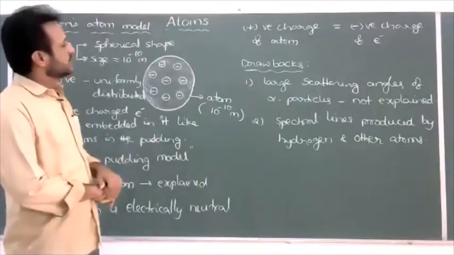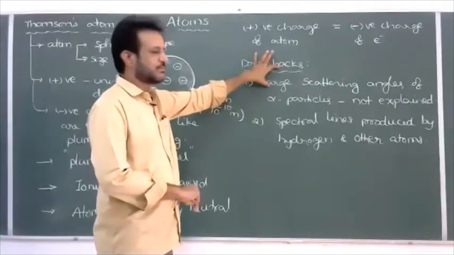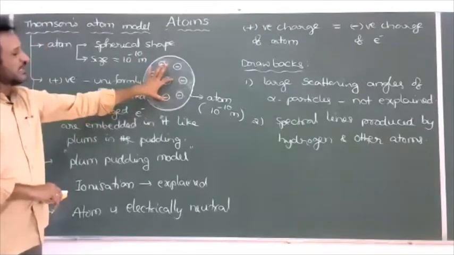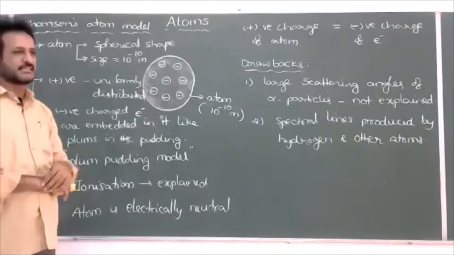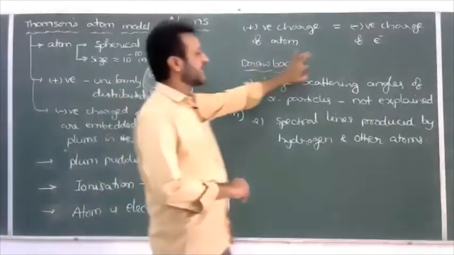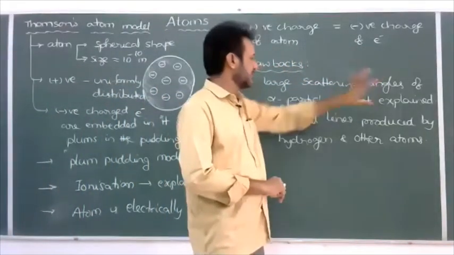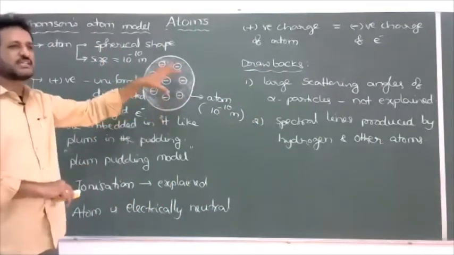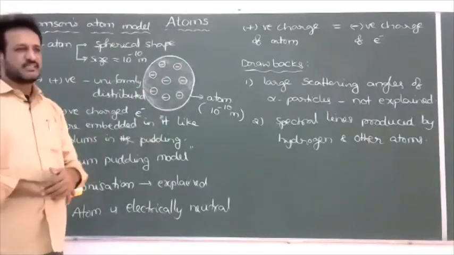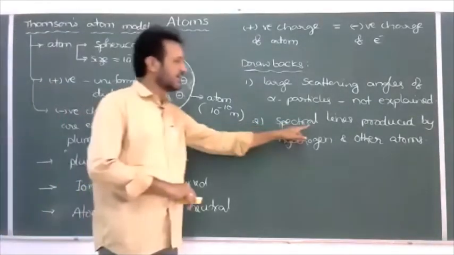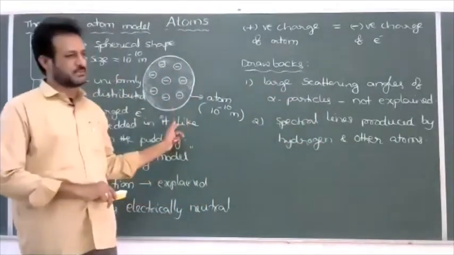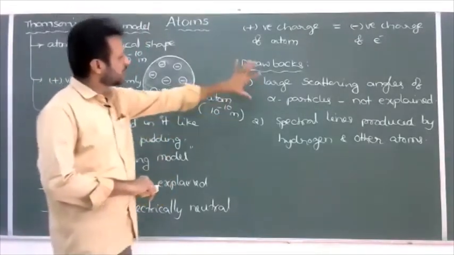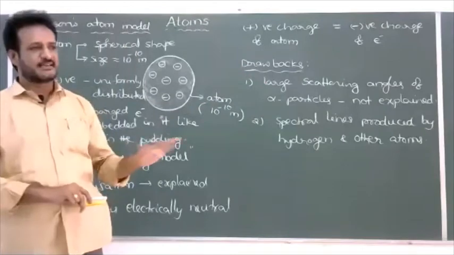And what are the major drawbacks of the Thomson model? When we send alpha particles through the Thomson atom, different particles are scattered at different angles. But why they have large scattering angles is not explained by the Thomson model, one drawback. And one more, when we take the spectrum formed by hydrogen and other atoms, they have different spectral lines. The different spectral lines produced by hydrogen and other atoms are also not explained by the Thomson model. And the concept of exact stability is also not given by this model. So because of these drawbacks, this model was discarded or not accepted.